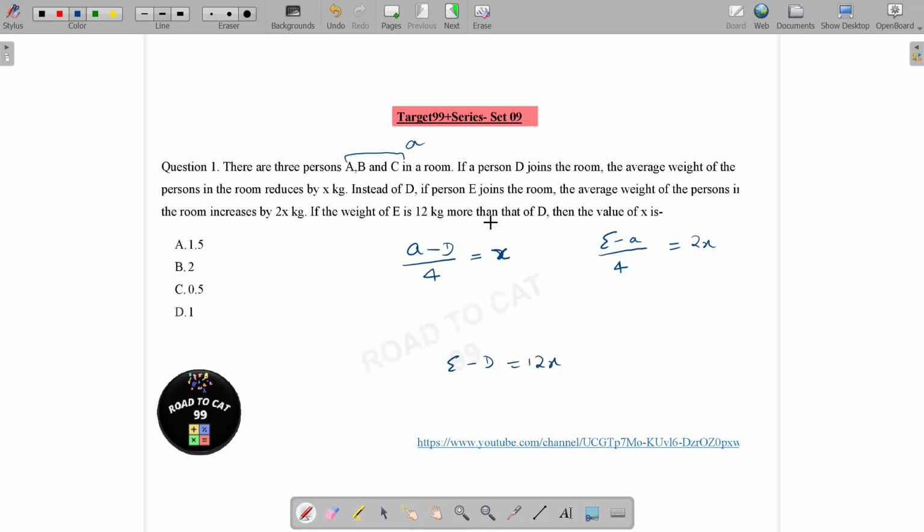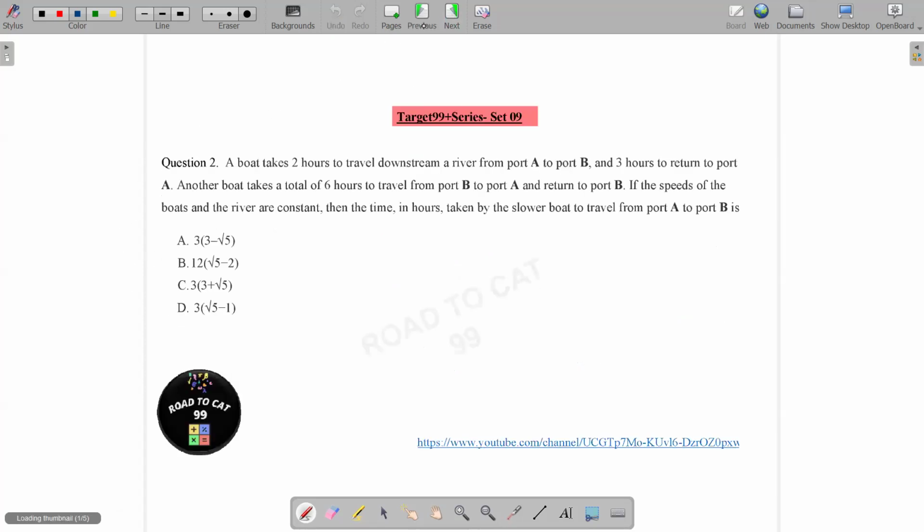Now, if the weight of E is 12 kg more than that of D, we are technically saying that E minus D is equal to 12, so X is equal to 1. So answer should be 1. Nothing of very high level, but you can also do it by assuming that the summation of A, B, C is 3A and then the weight of person D is D. But if we had known this approach, it would have been just like a 30-second or 1 minute question.